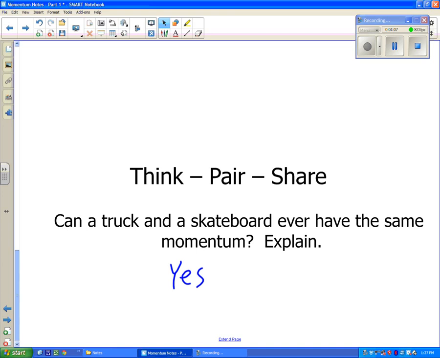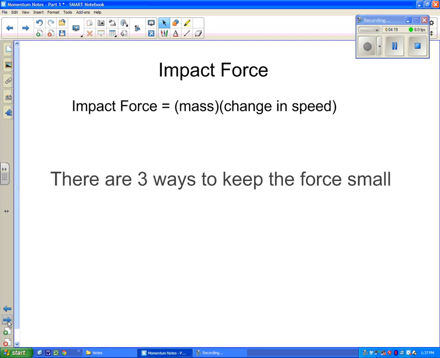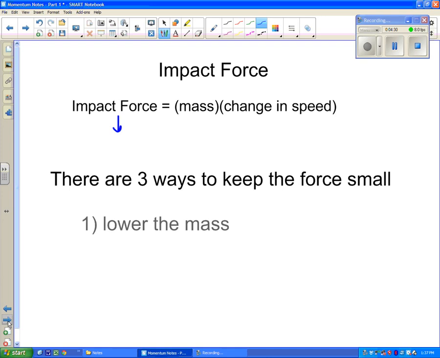All right, now we're on to impact force. We had an equation for impact force. Impact force equals mass times a change in speed. And so we're going to be using this for our egg drop. And we said there are 3 ways to lower this force. If we want this force to go down, we can do 3 things. The first thing to do is to lower the mass.